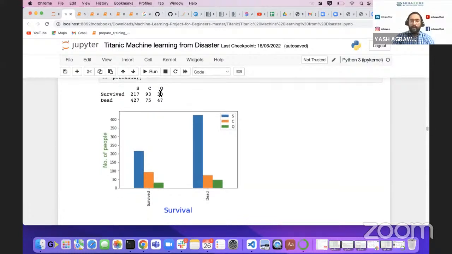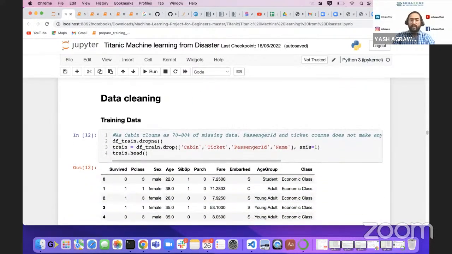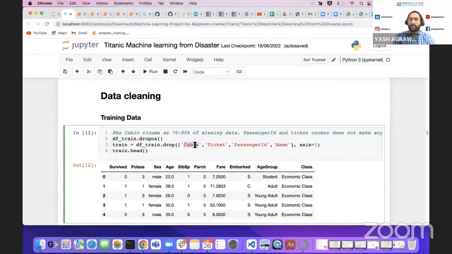Now let's do the data cleaning part. We can see the cabin column has 70 to 80% missing values. The data is not available for cabin class, so there is no sense in keeping that column. Tickets are not giving us any ideas; we cannot identify anything with the help of ticket numbers. Passenger ID is nothing but index or serial numbers, so we can't do any analysis on that.